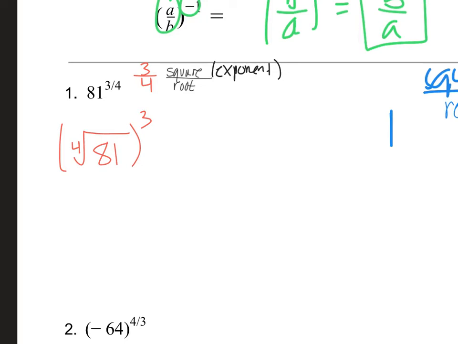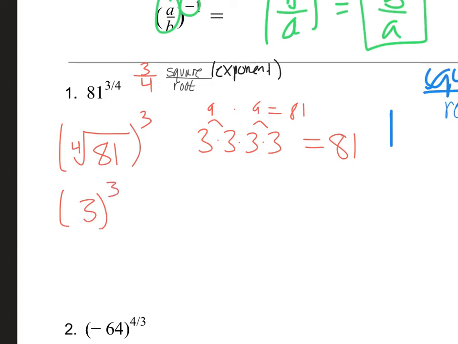Well, the 4th root of 81 is going to be 3, because 3 times 3 times 3 times 3 is 81. 3 times 3 is 9, 3 times 3 is 9, and then we know 9 times 9 is 81. So since 3 is the 4th root of 81, that's going to be my answer on the inside. Then I'm going to take that 3 and cube it. So 3 cubed is 3 times 3 times 3. That's 9 times 3, which is 27. So my final answer there is a whopping 27.